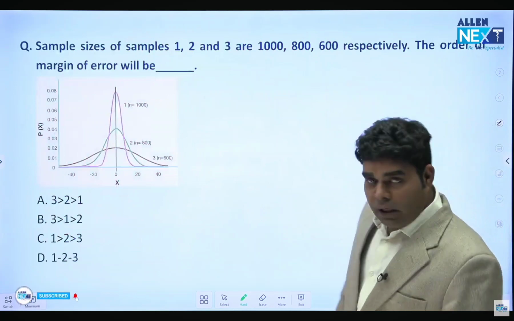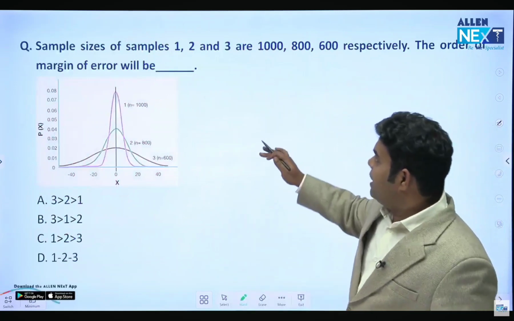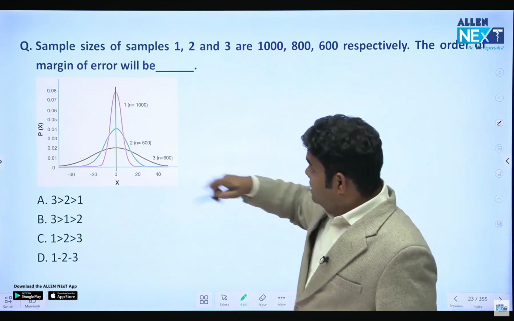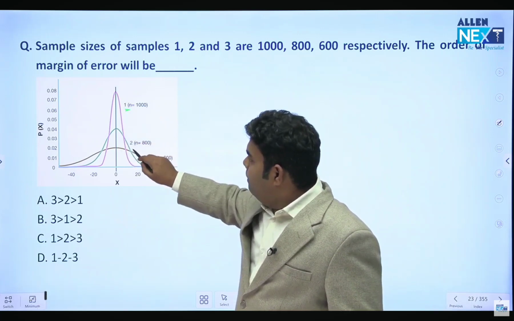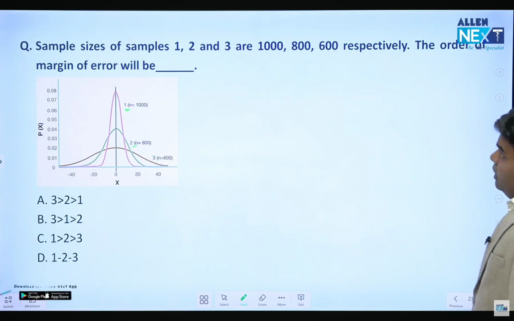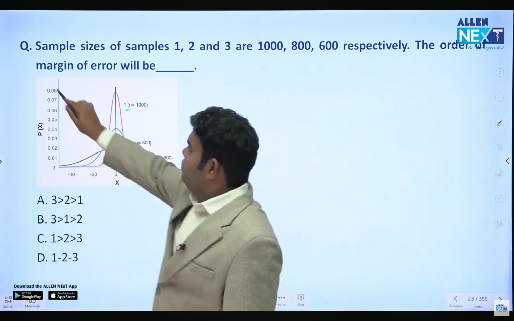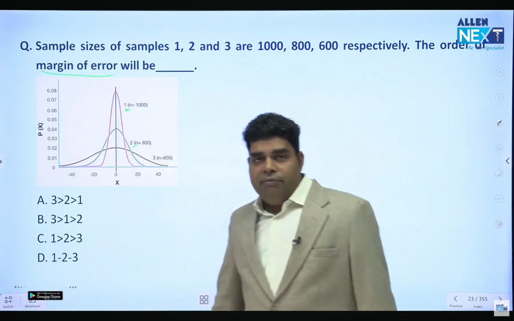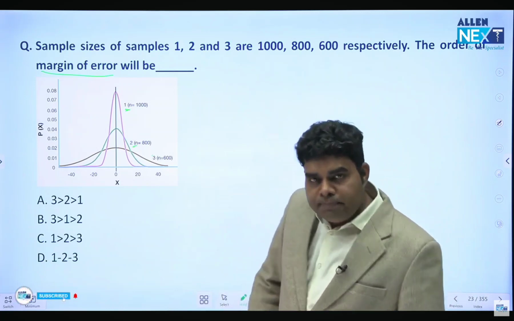Next question. They have given a sample size of 3 studies: 1, 2, 3. The pink one is 1, the blue one is 2, the gray one is 3, the lowermost is 3. And they asked, what will the margin of error be? In which graph will the error be maximum?